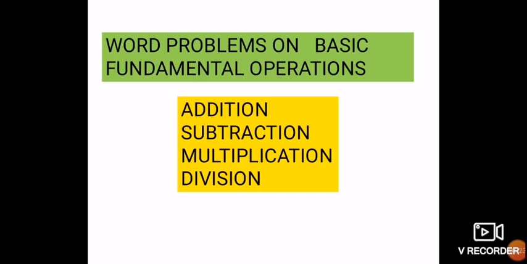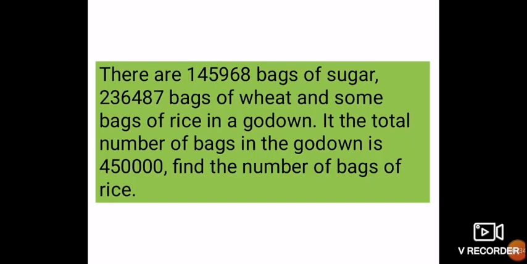Okay, now we'll move to one example. That example will help you to understand and then we'll move to the exercise. So now we have this example. There are 1,45,968 bags of sugar, 2,36,487 bags of wheat, and some bags of rice in a godown.